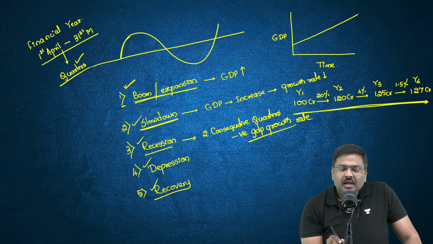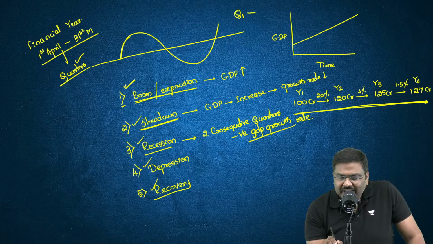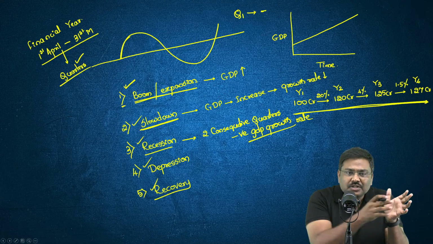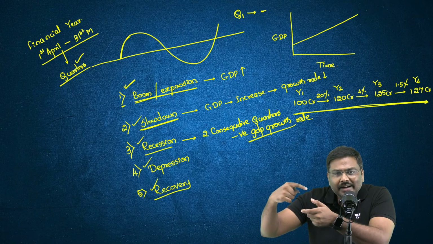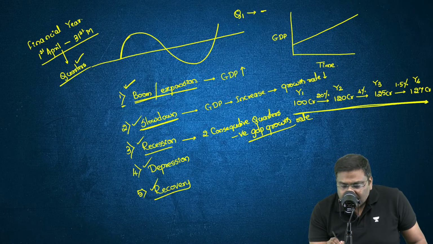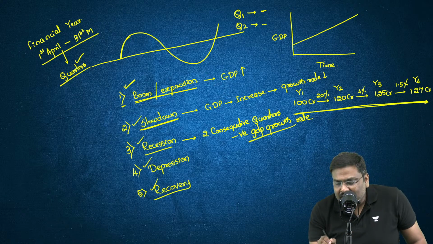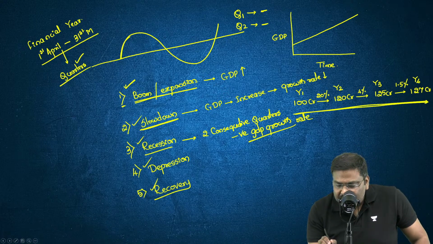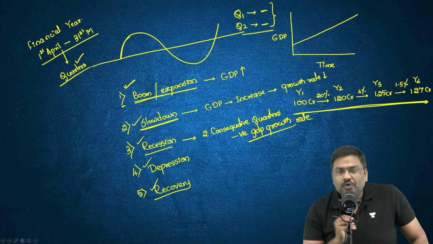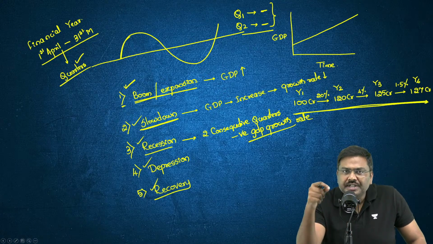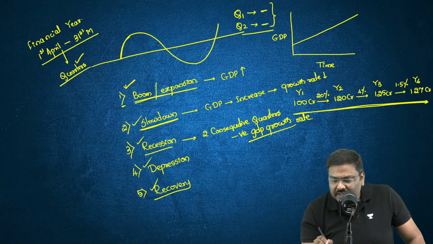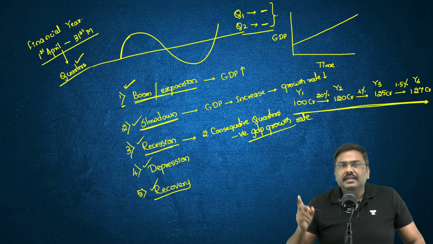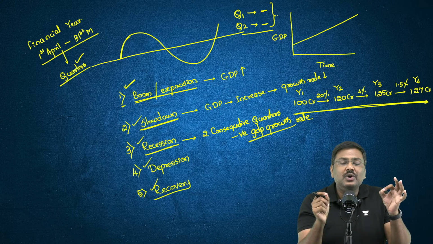Now let's say in the first quarter, GDP growth rate is negative. Negative means GDP has not increased, rather it has decreased. Second quarter, again the GDP growth rate is negative. Now, please understand this. When in two consecutive quarters the GDP growth rate is negative, this is called recession. Is everybody okay with this idea? Please do let me know.